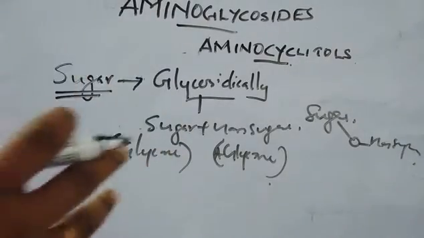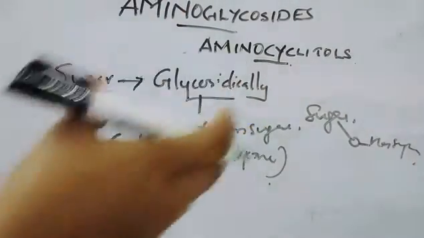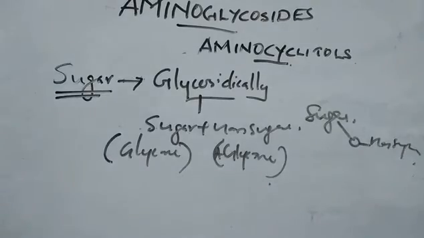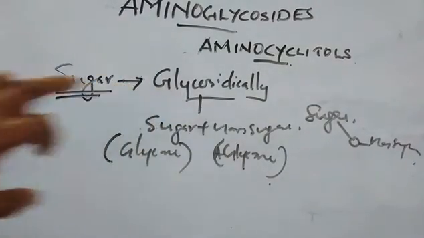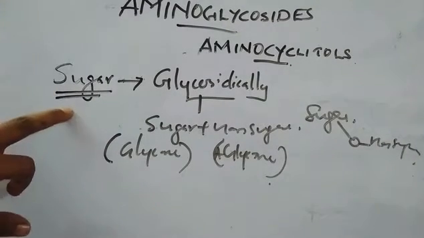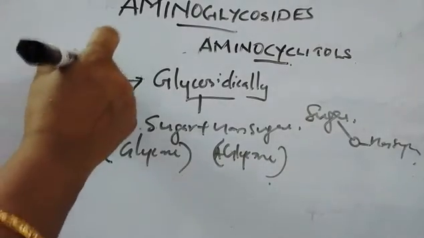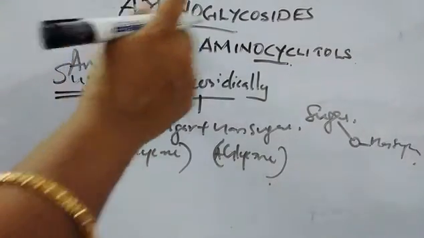So the linkage of a sugar with any non-sugar part by means of an O linkage from the sugar moiety is called a glycoside. Here the sugar is not a simple sugar, it is an amino sugar. So it is aminoglycosides.